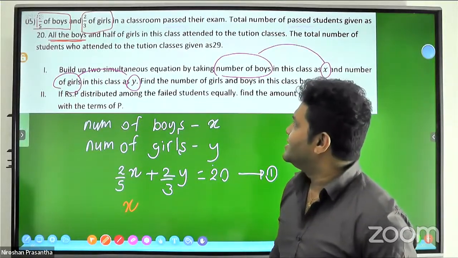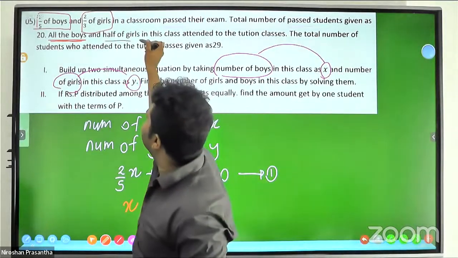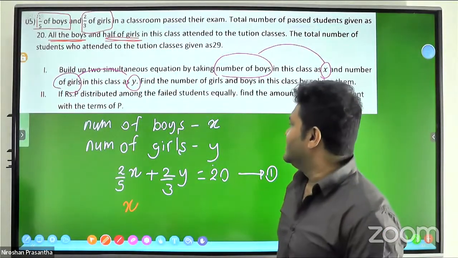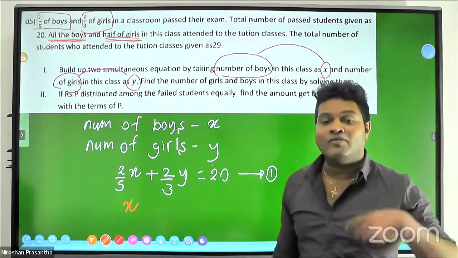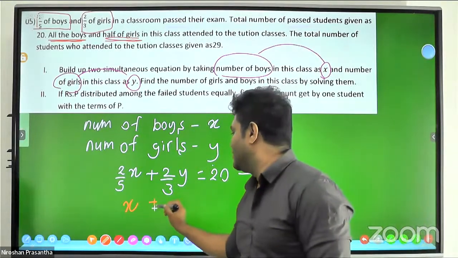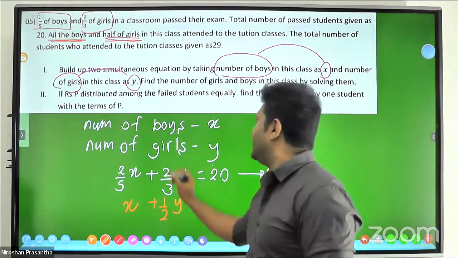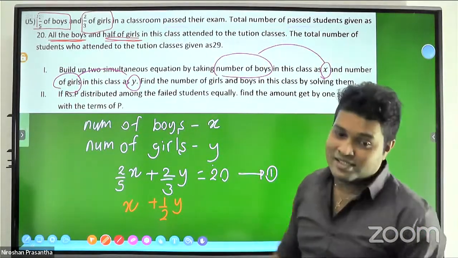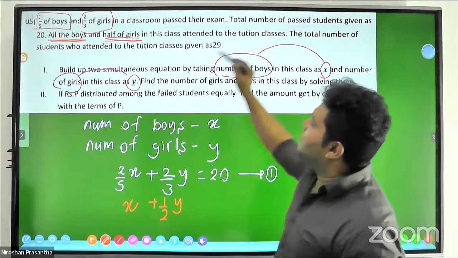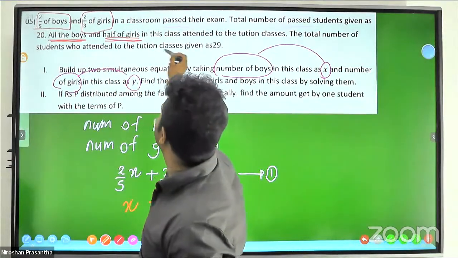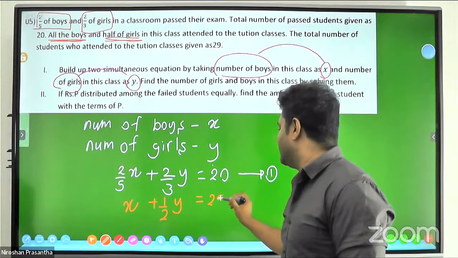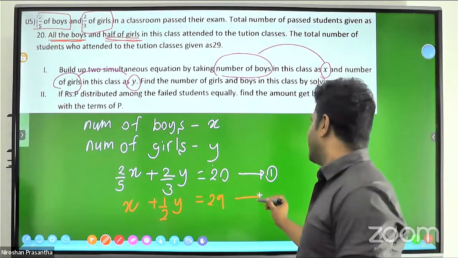All the boys and half of the girls. Half of the girls may be y, half of girls may be half of y. Half of y. In this class attended the tuition classes, the total number of students who attended the tuition class is given as 29. 29, equation number 2.